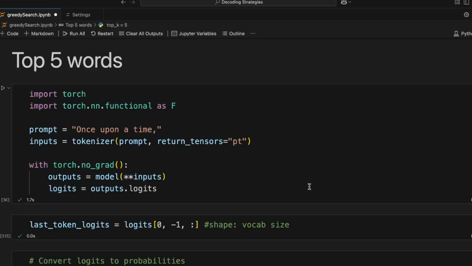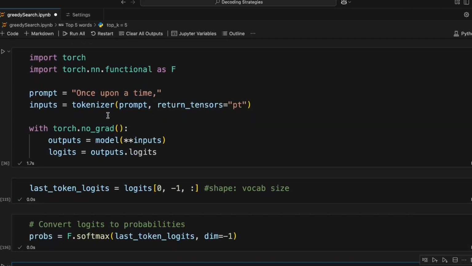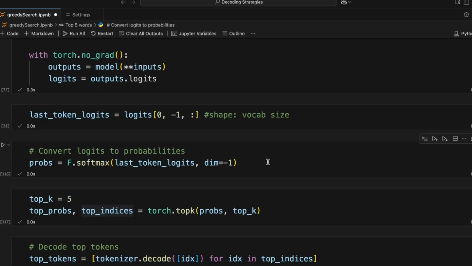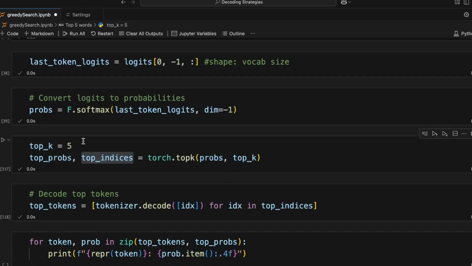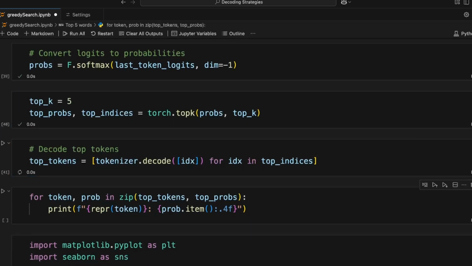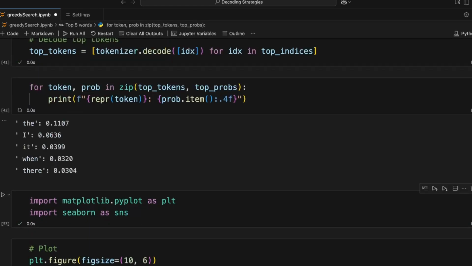For more understanding, let's see the top 5 words which were candidates for the next token after "once upon a time". I'm tokenizing the input and running this to get the logits. Let's take the last token logits, which we are interested in. As logits are unnormalized scores, we will convert logits to probabilities using softmax. Now we want to see the top 5 words and their probabilities. Also we want their indices. So let's run this, and we will decode it to get the tokens as words.